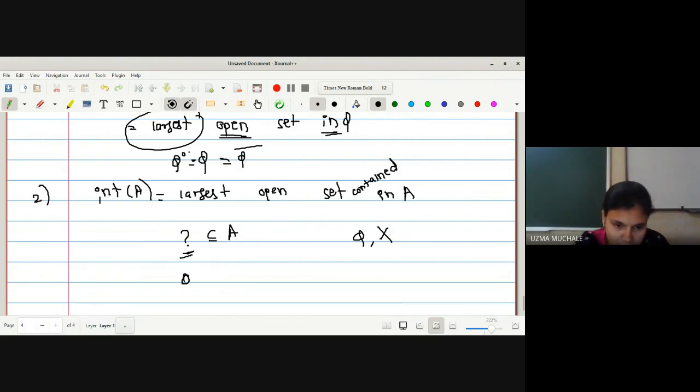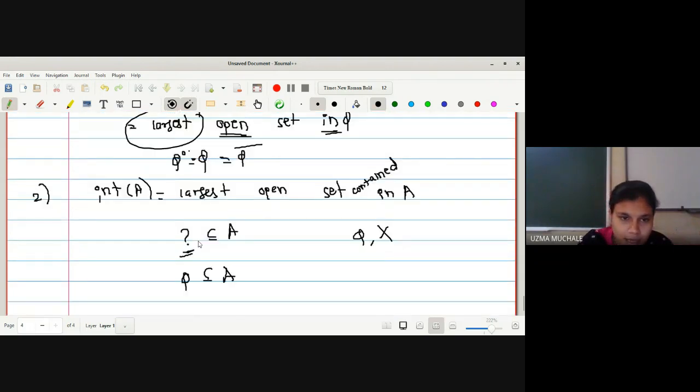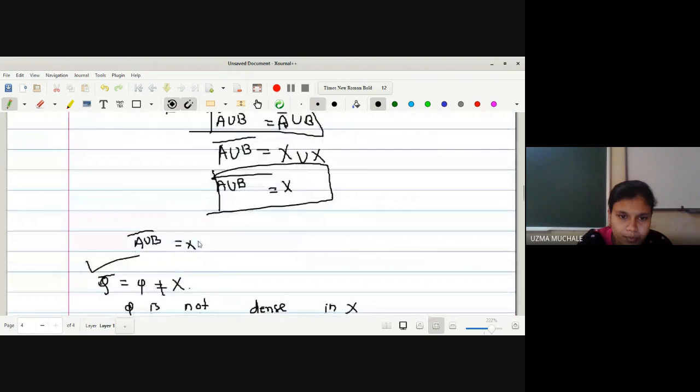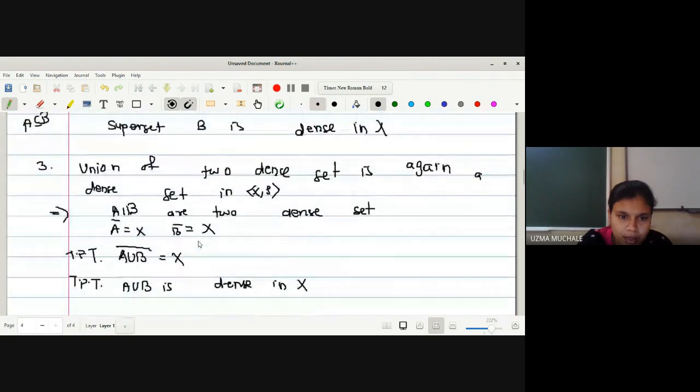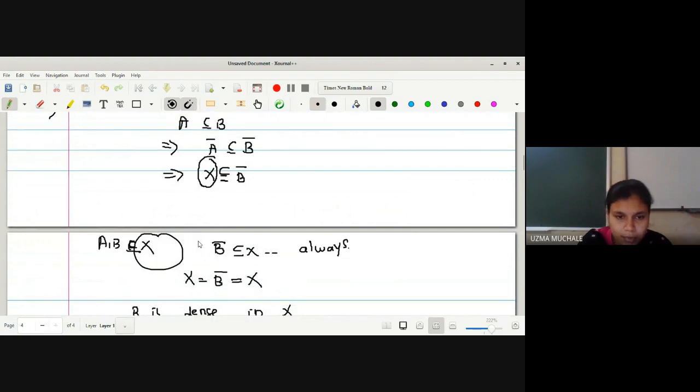So what is the largest? Phi. Phi is contained in A. दोनच open set आहेत ना, त्यातला largest open set which is contained in A. X will not be contained in A. No doubt if you are going to prove by the result, just like in the last one, we have proved this A bar is equal to X, no? हाँ, यहाँ पे A bar X था, इसलिए by default आ गया प्रूफ करते वक्त.